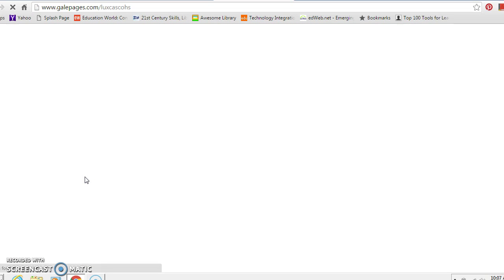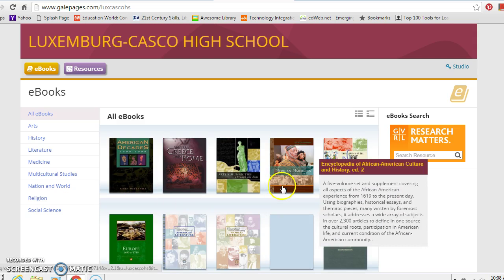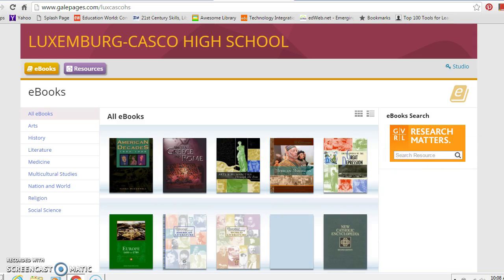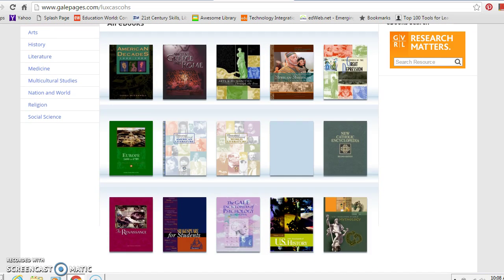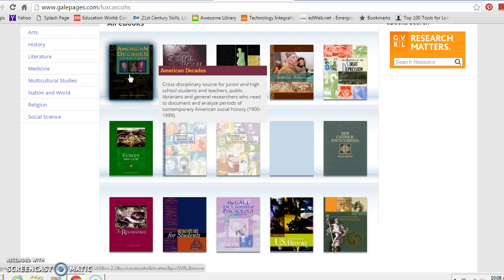Okay, you're going to see shortly what it looks like. We have listed 16 separate databases. What I want to do is briefly go through them. If you scroll over them, you'll get the title and then a paragraph description of each one. Now, you could read those for yourself, but we have American Decades.